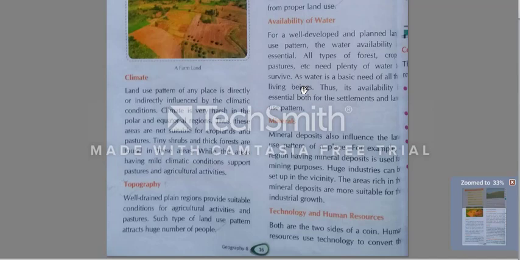Whatever chapters we have completed, please complete your work, and I will ask for your copy. You will have to take a photo. How will you send me the copy that you have completed? You will just click a photo of your copy, whatever you have written. You will write your name on each page in your copy, and also the date, and send it to me.